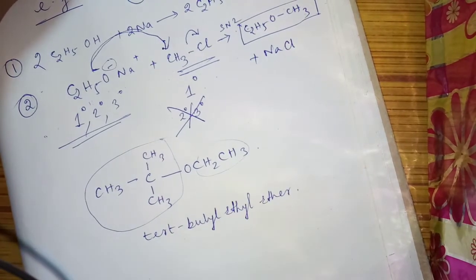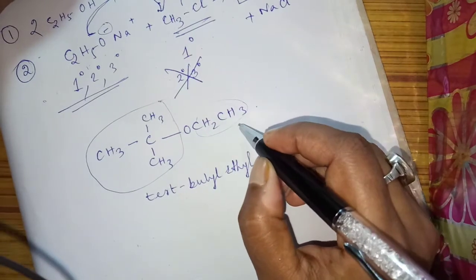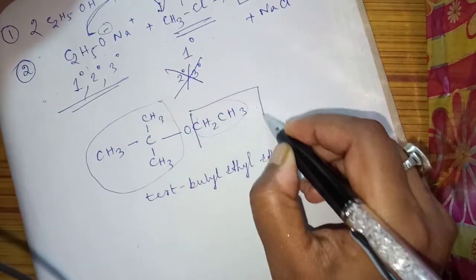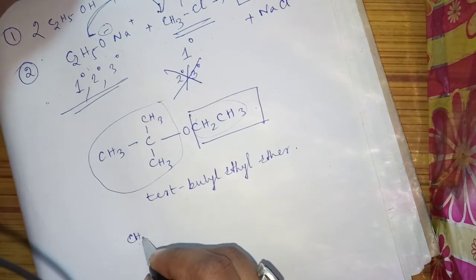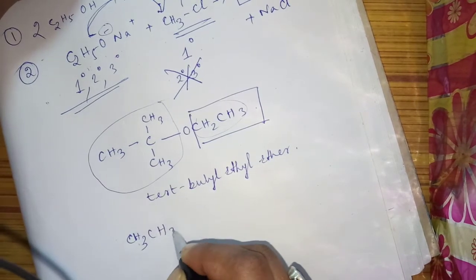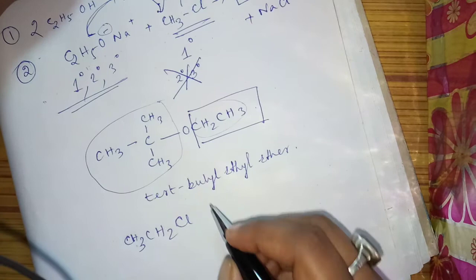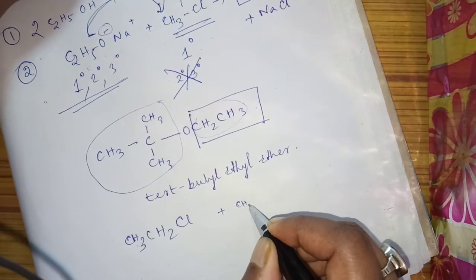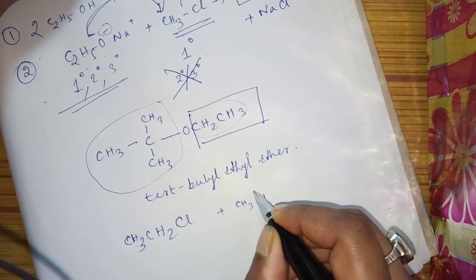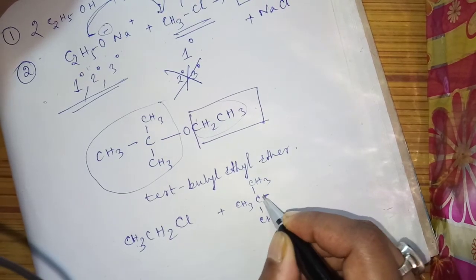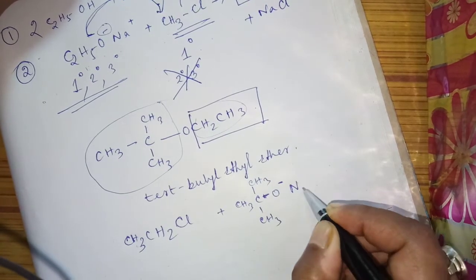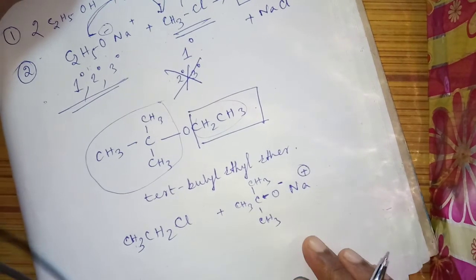If you want to prepare this, which alkyl halide do you need to take? I said you need to take the primary alkyl halide. That means your alkyl halide will be CH3CH2Cl, and your alkoxide ion will be (CH3)3C-O⁻ Na⁺. That only you can take.